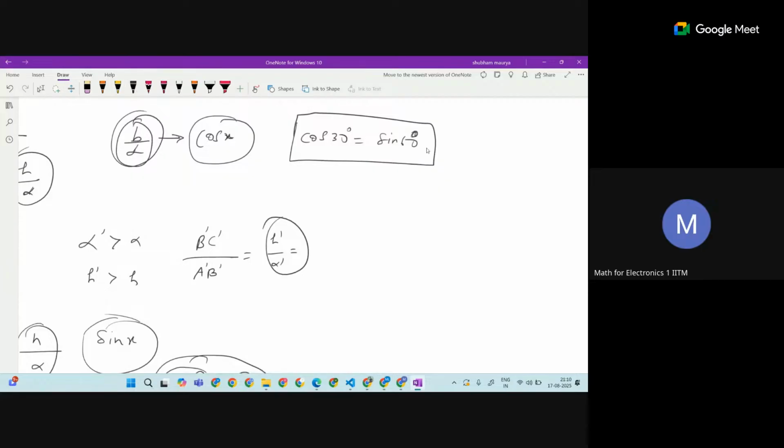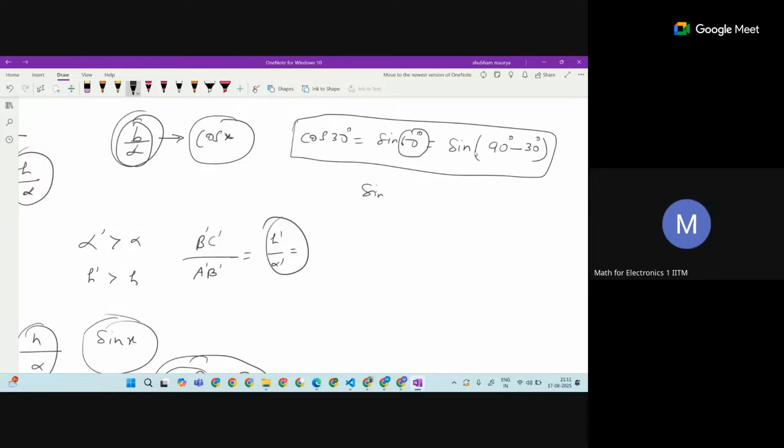So can we write this sine 60 in this way also? We got this 60 from 90 minus 30, so sine of 90 minus 30 gives 60. This is the interesting relation, and we slowly develop the relation between sine and cos.